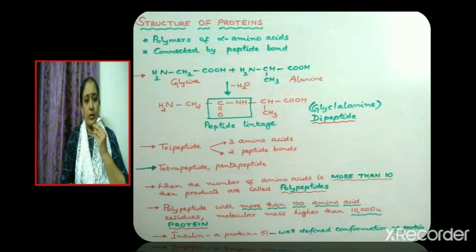What are proteins? Proteins are those polypeptides with more than 100 amino acid residues and the molecular mass will be higher than 10,000 u. Insulin is a protein. The number of amino acids present is 51, but it has a well-defined configuration of protein. Hence, insulin is considered as a protein.